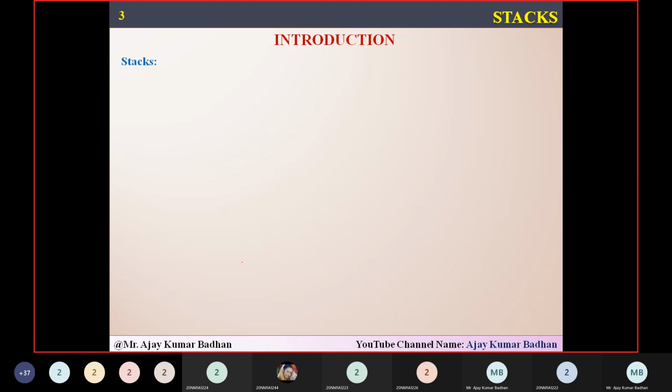First thing is all about your stack. What do you mean by stack? Well, basically, I can say that it is a linear data structure.